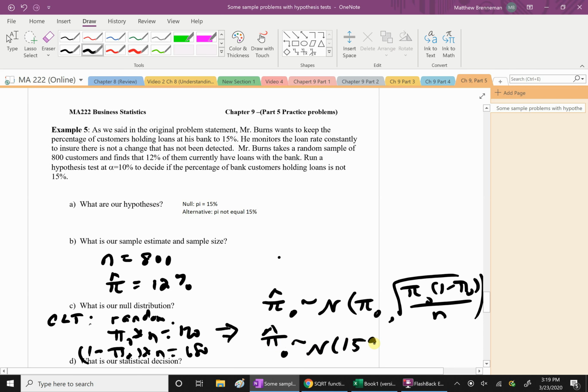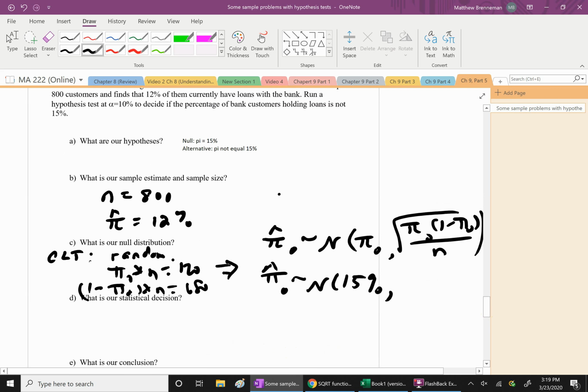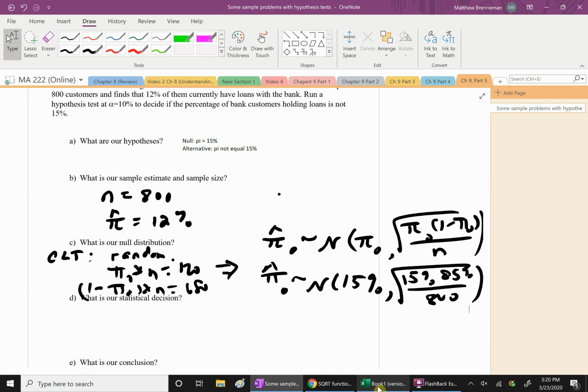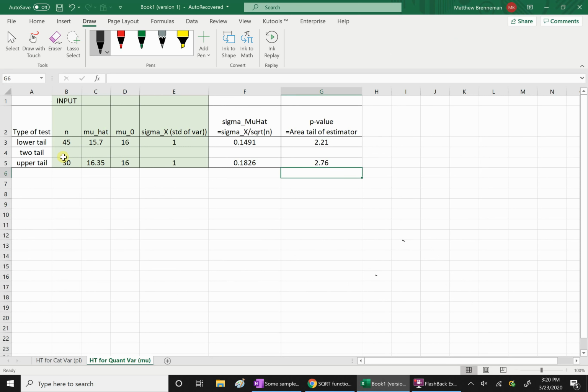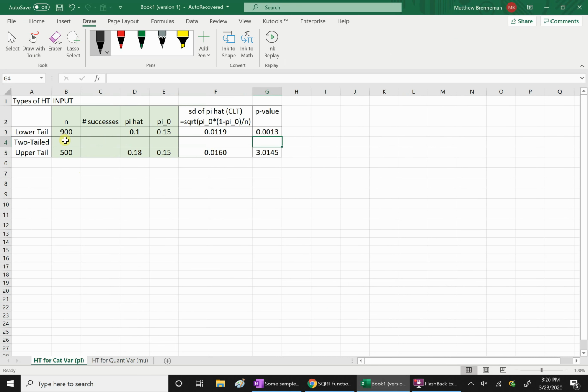In our case, sample estimates if the null hypothesis is true have a normal distribution. They're centered at 15%, and the standard deviation is roughly the square root of 15% times 85% divided by 800. We're going to go ahead and compute that now. So we're doing a two-tailed test here. Make sure I'm in the categorical variable section, right?